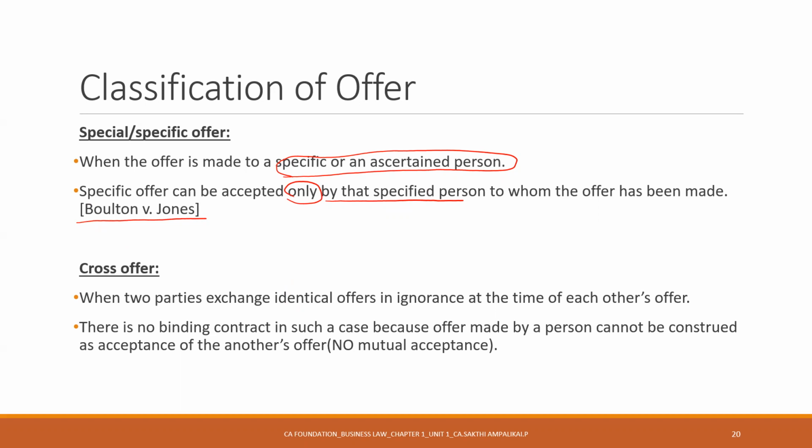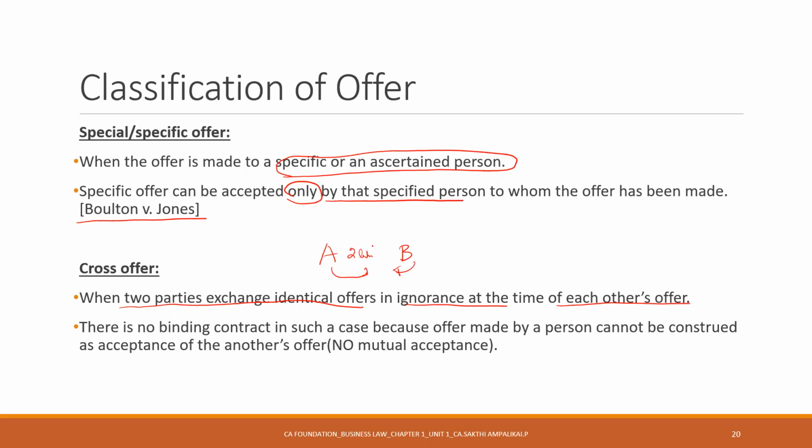What is a cross offer? It is when two parties exchange identical offers in ignorance of each other's offers. This is quite interesting. There is A, there is B. This one says, please buy my car for 2 lakh rupees.